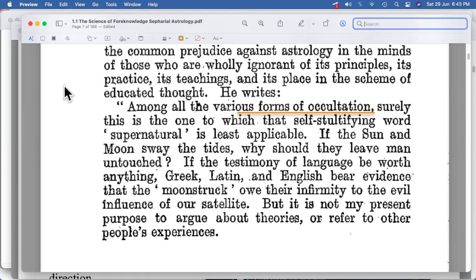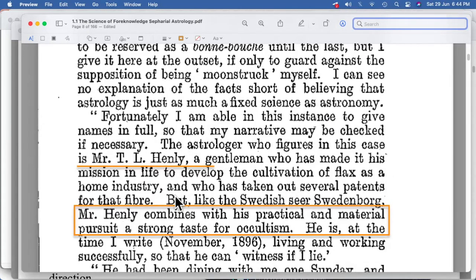If we study The Science of Foreknowledge by Sepharial, among all the various forms of occultism, so here we are talking again about occult knowledge. If we go through the book further, we'll see Mr. Henley combines with his practical and material pursuits a strong taste for occultism. So again, Sepharial is also talking about occult knowledge, occultism as such.